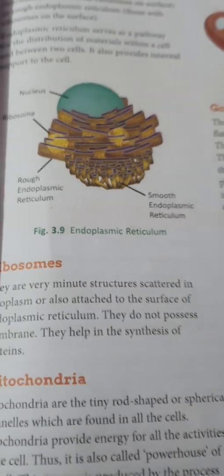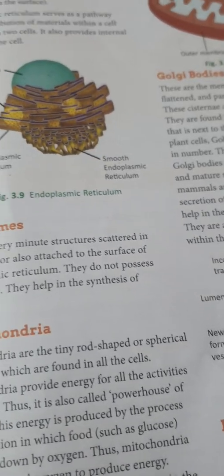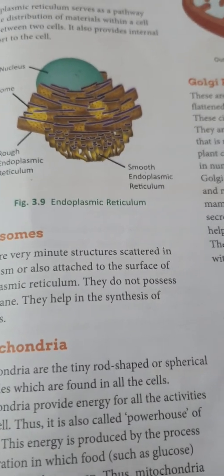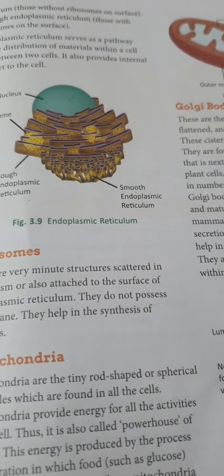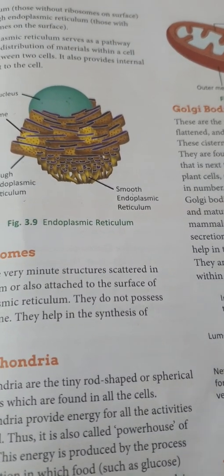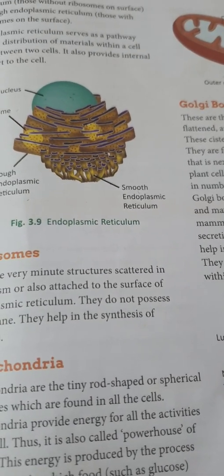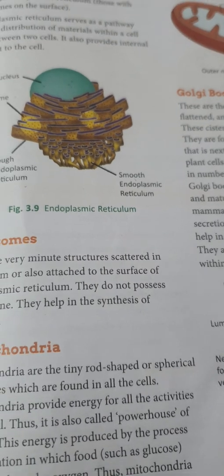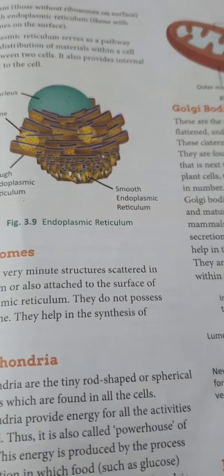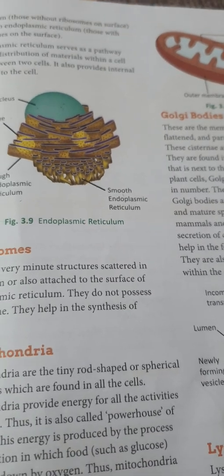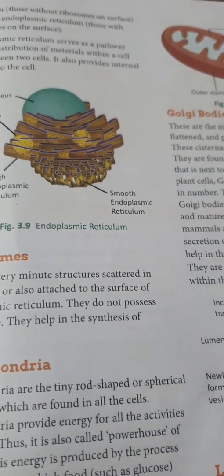Now what is the ribosome's structure? First of all, ribosome is a complex of RNA and protein, therefore known as ribonucleoprotein. It is made up of two subunits.